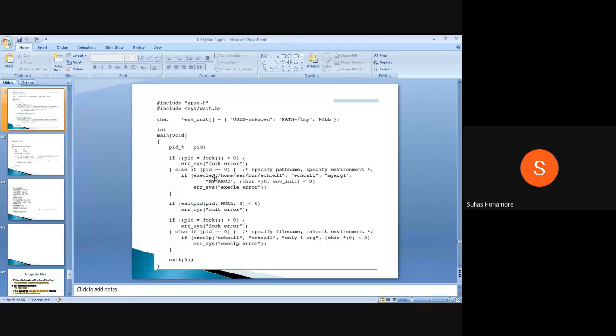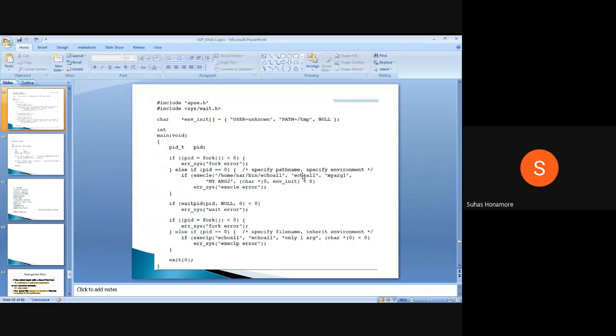Inside this, the first parameter is the file name. Here the file name is echoall. Echoall just displays whatever content you pass to it, as it is. This is where that file is located, and that path is given. Then the zeroth argument: if you remember in command line arguments, the zeroth argument is always the file you are executing, so the same file name will be there.